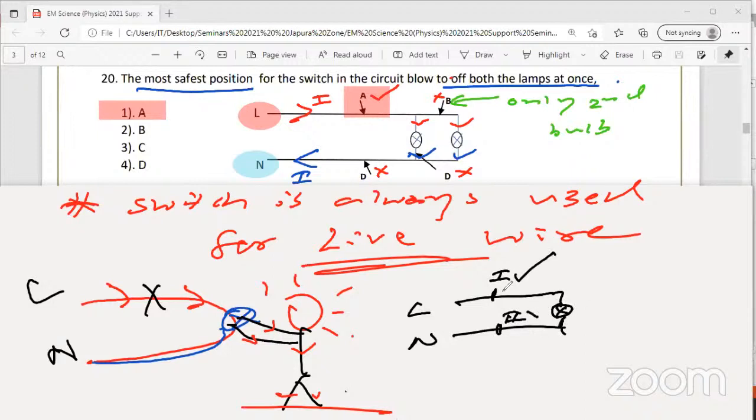This is not good. Why? The current enters the lamp from that side, so on that side you have to put the switch. I hope you got it right. You will never make this mistake again. If you got this wrong, try to learn it. Now you will not make this mistake again. Right. Let's move on to the next question.